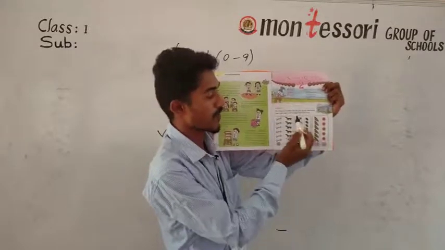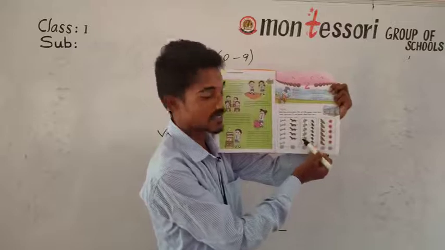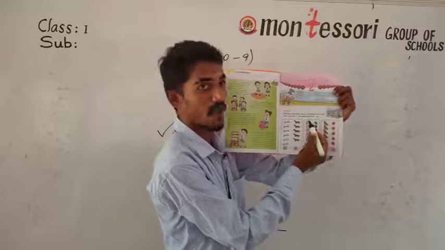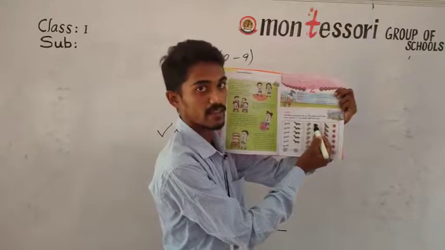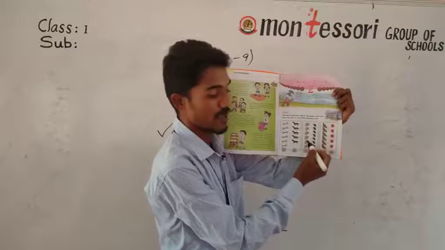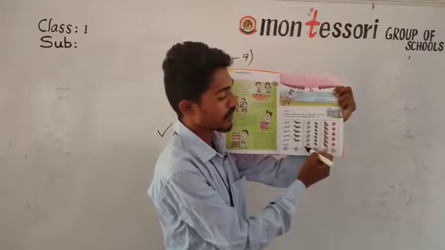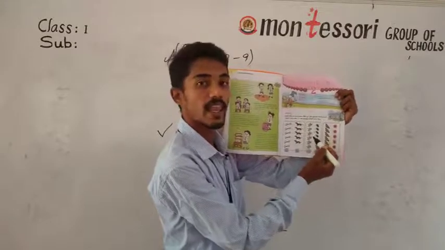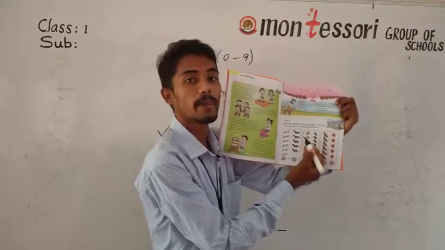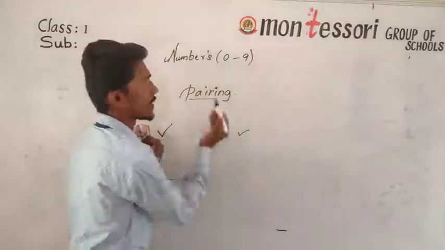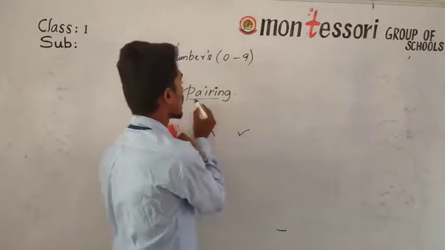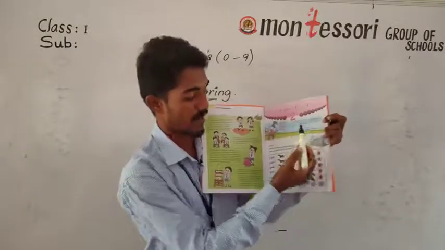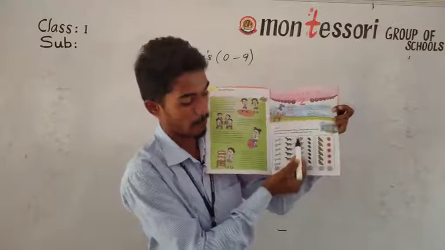So what do we have to do? We have to count the cats, number of cats and number of rats, after pairing, after drawing the line. After pairing these animals, we have to count the number of cats, and we have to tick if the cats are more, or cross mark if the rats are less. Okay, this is called pairing. Understood children? This is called what? Pairing. So first what do we have to do? We have to take page number 9 and check. We have to pair first.